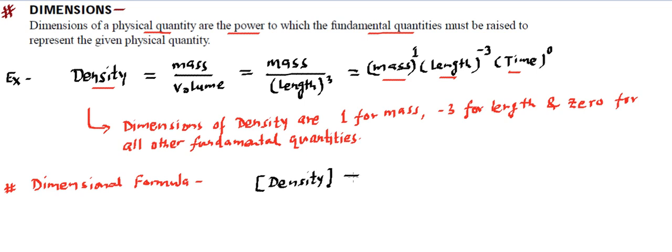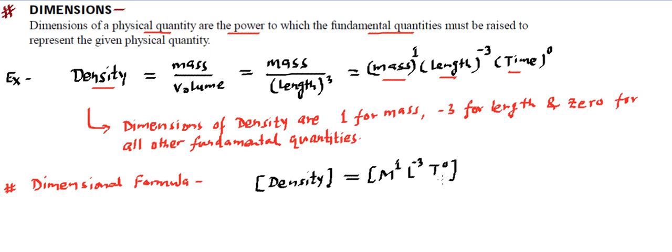So this dimensional formula of density is going to be mass power 1, length raised to power -3, time raised to power 0. So we make this big bracket, put M for mass power 1, then length is represented by L power -3, and then time raised to power 0.